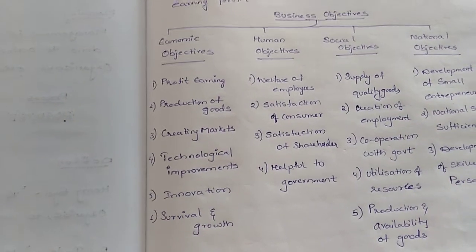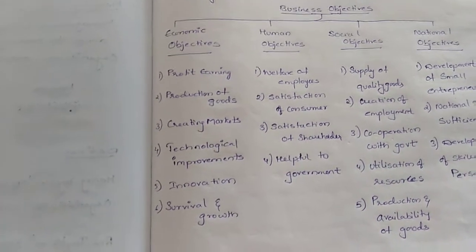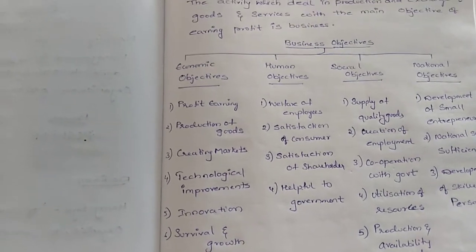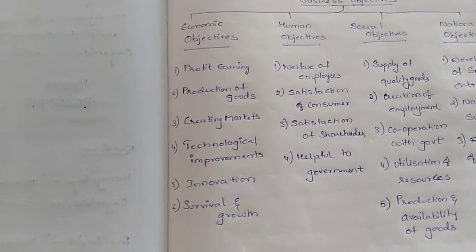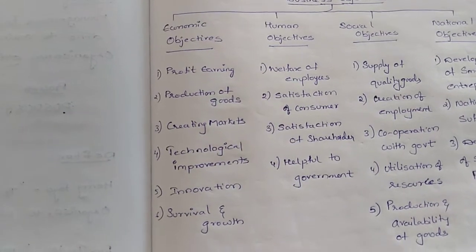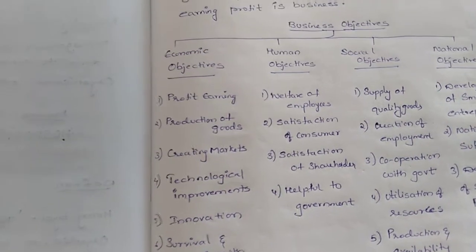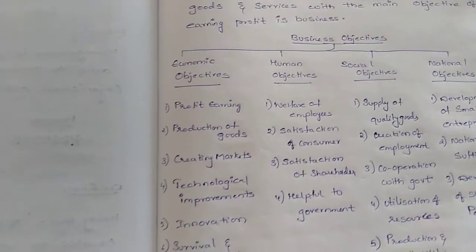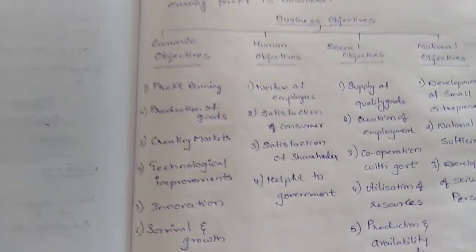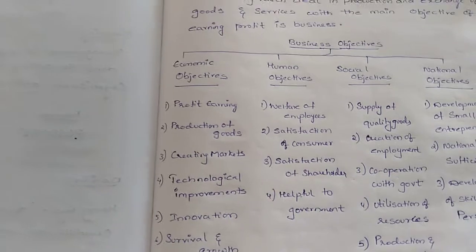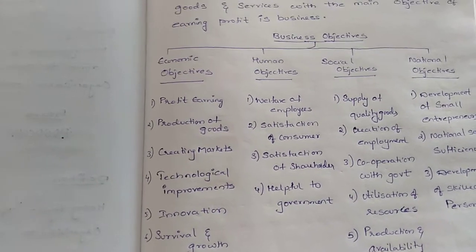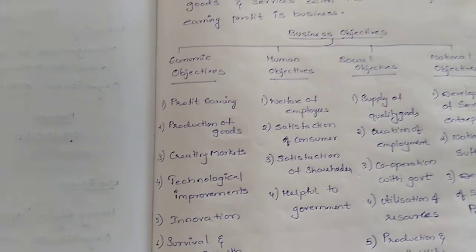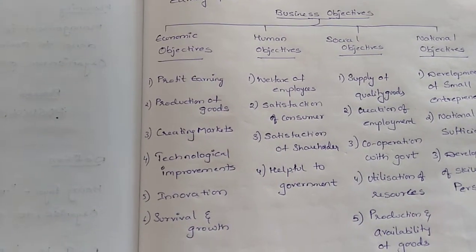Next, creating markets. How can we create the market? Producing the goods is not enough; the produced goods should be sold in the market. For that purpose the businessman has to create the market. How can he create the market? He has to advertise his product, then only can he sell it. He has to find new customers and new consumers for his products. So he has to increase his sales, and then only will he get profits.